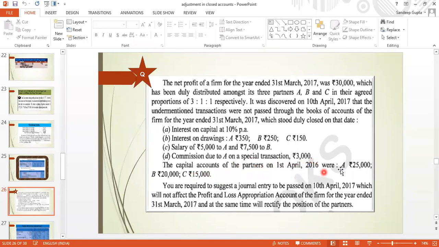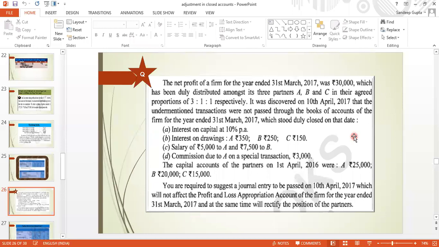The capital accounts of partners were rupees 25,000, 20,000 and 15,000. You are required to suggest a journal entry to be passed on 10th April 2017, which will not affect the profit and loss appropriation account of the firm for the year ended 31st March 2017. It means that we do not prepare the PL appropriation again, we just have to rectify by passing a single adjusting entry as we had done in the previous question. And at the same time, we will rectify the position of the partners.